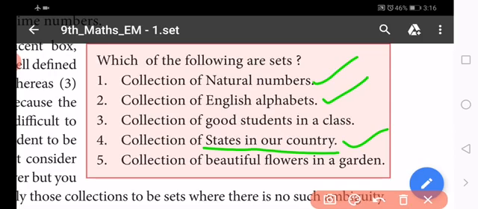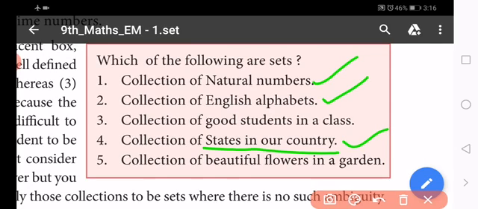But Tamil Nadu is a state in our country. You know very well Tamil Nadu, Kerala, Andhra and so on are our states. Australia is not our state. It is another country.